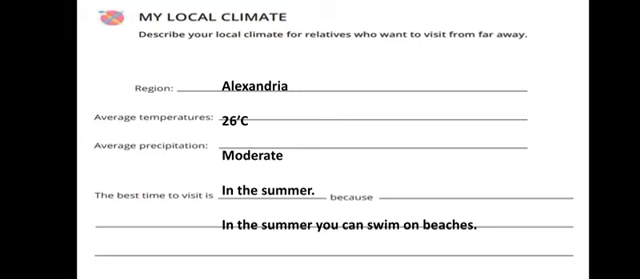The place that I live is Alexandria. The temperature in Alexandria is about 26 degrees Celsius. The average precipitation, like the rain, is moderate, not large or small. The best time to visit, I think, is in the summer, because in the summer you can swim on beaches.